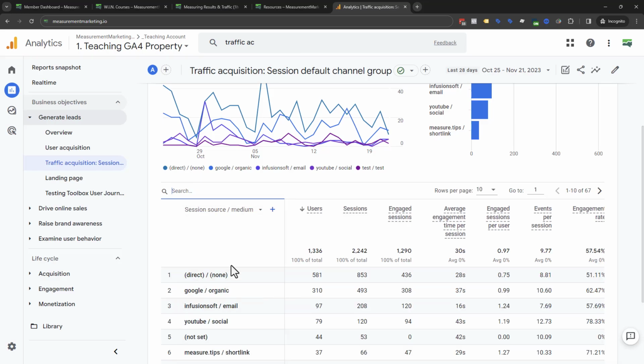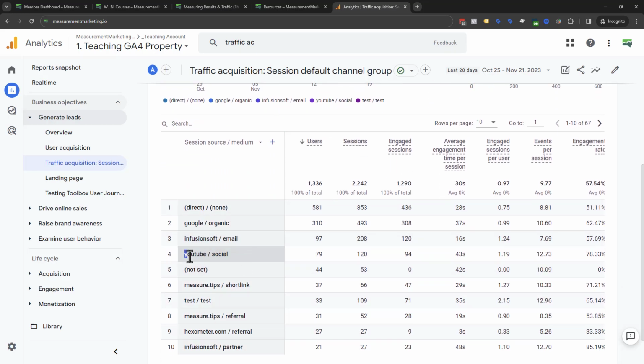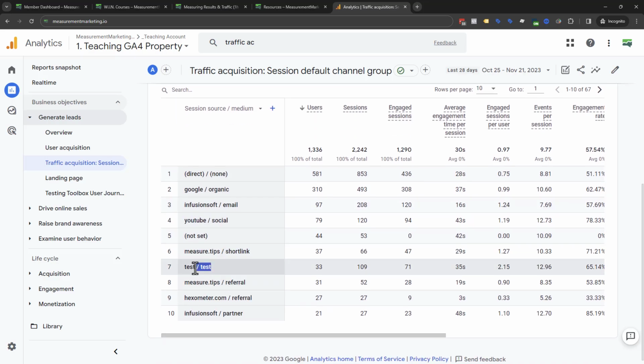Because if I don't put this stuff in there, and I'm just going to X this out so you can see everything else, I can't tell that there's YouTube social traffic as an example. It would just show YouTube referral, but I can't tell it's YouTube social traffic. I can't tell it came from a short link on measure.tips. I can't see if it's test traffic that I'm sending myself, just testing stuff out. I can't tell if it's partner traffic coming from Infusionsoft. In other words, our affiliate partners that are out there helping us to promote measurementmarketing.io. So these are the things that I can see that maybe you can't. And this is why it is so important to learn this skill of how to track traffic.